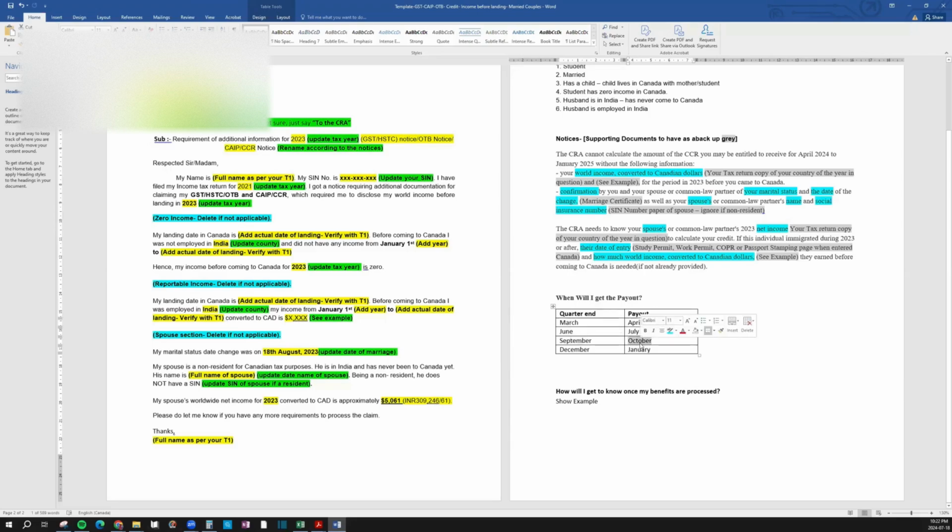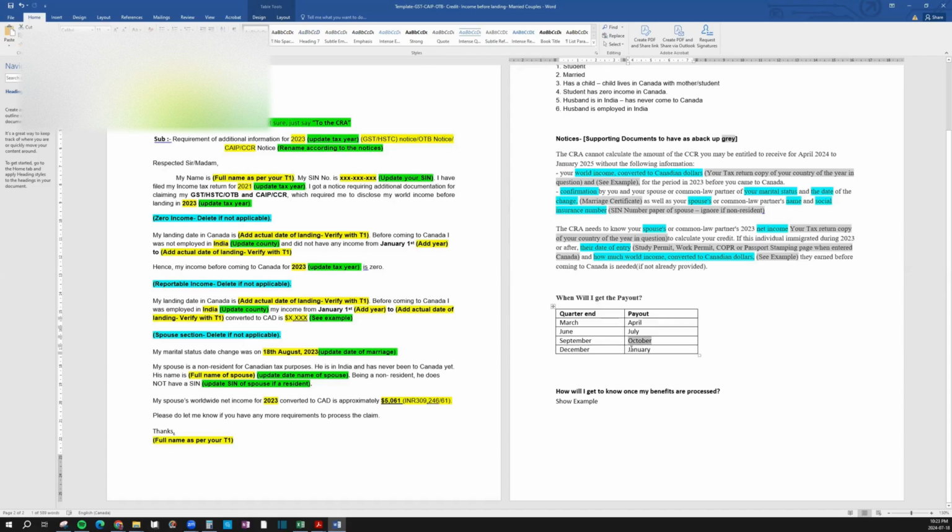So I would recommend just waiting until October. Don't keep calling the CRA because they're super busy and have a lot of backlog. If you call them, they will just tell you to wait because they pay out everyone at the quarter end. So there's no point in calling and asking again and again when you will be receiving it. It is based on the quarter end. If you don't see anything by next quarter, then maybe you can call them. But they already are backlogged, so they'll just tell you to wait.